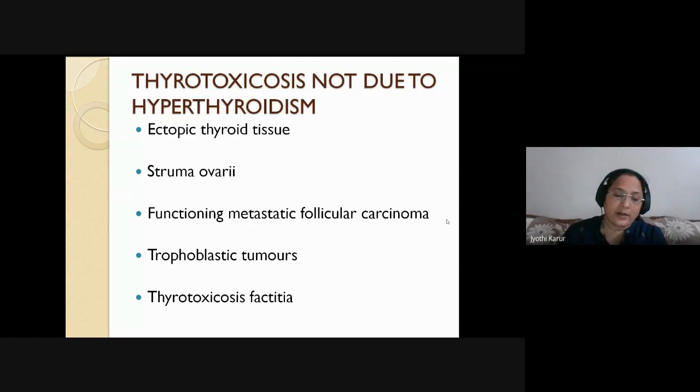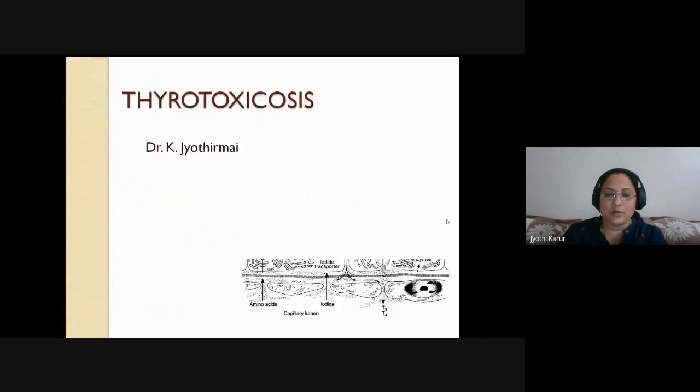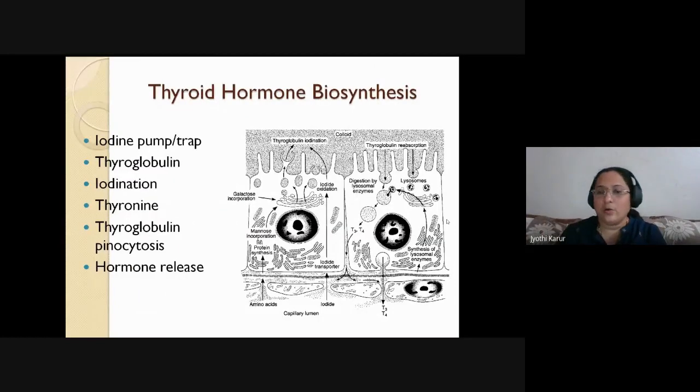And one other entity is called thyrotoxicosis factitia. Because of some psychiatric disturbances, the patient may overtly take excessive supplements of thyroid hormone, which causes temporary, transient thyrotoxic symptoms. That is called thyrotoxicosis factitia. Before knowing this, let us go step by step through how thyroid hormone is synthesized, so that we know the proper physiology and at what step we have to control these thyrotoxicosis symptoms.